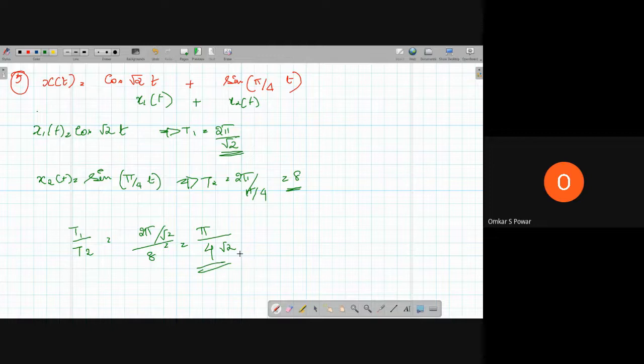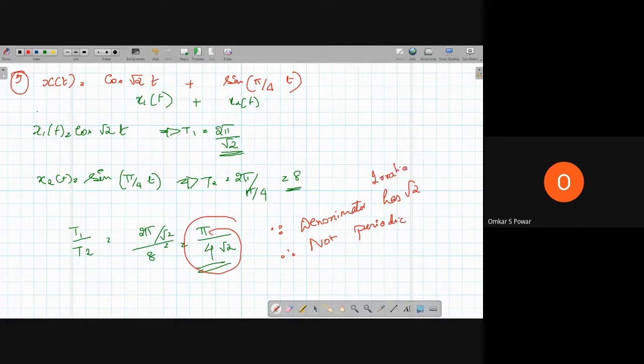Now, whether the signal is periodic or not: for this example, it is not a rational number since the denominator contains root 2. So the denominator has root 2, therefore not periodic, and it is an irrational number. So this is the example for that.